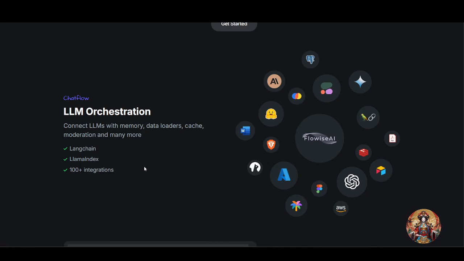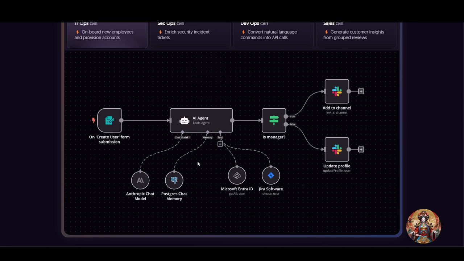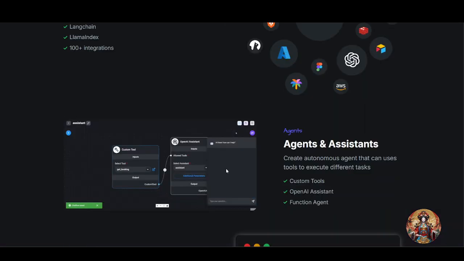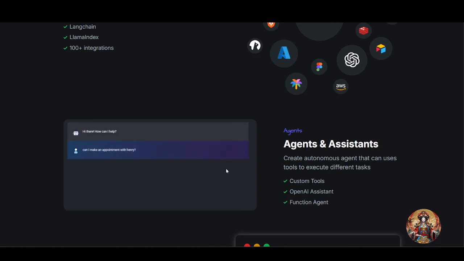Now, if you talk about integration power, N8N boasts over 200 built-in integrations from Slack to Google Sheets to Notion, AWS, you name it. It's probably in there. It's like a buffet of automation possibilities. Flowise, however, is more API focused.